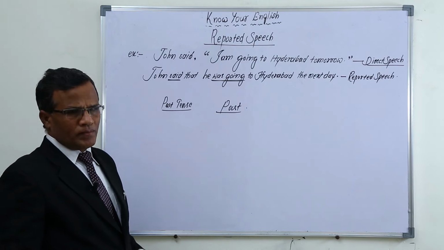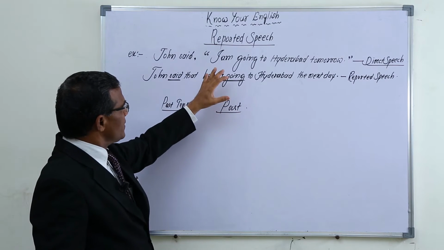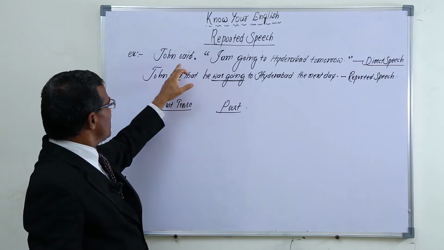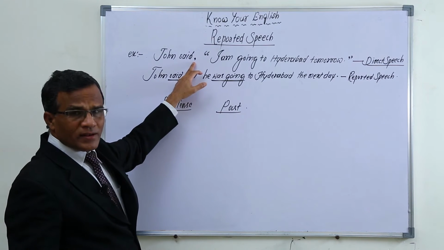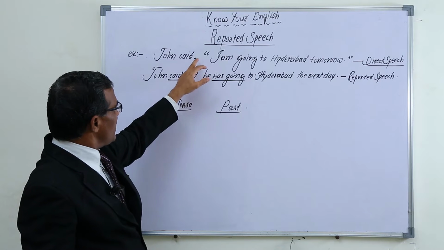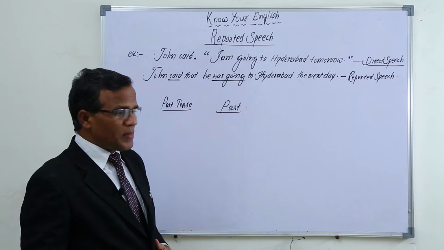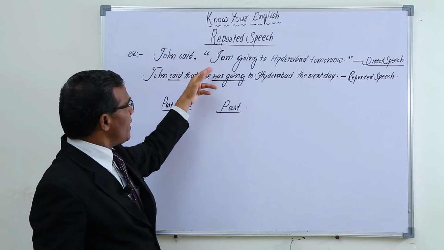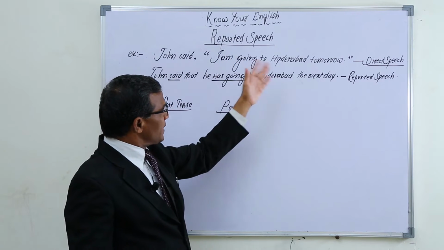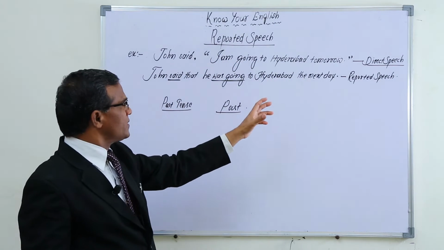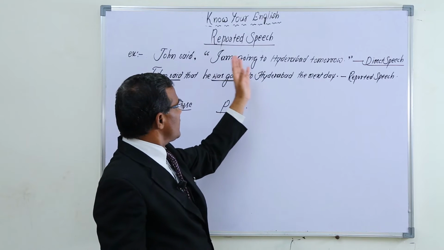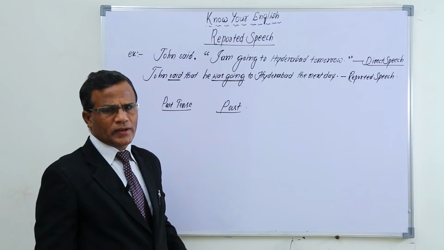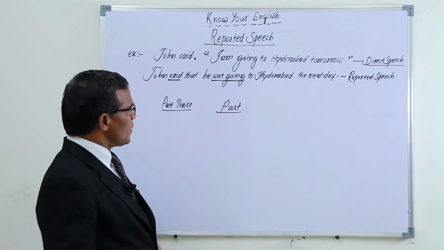In written form, direct speech is shown by separating with a comma and inverted commas, and who said also we say, and after that comma, what he said in true words, we use between inverted commas or quotations.